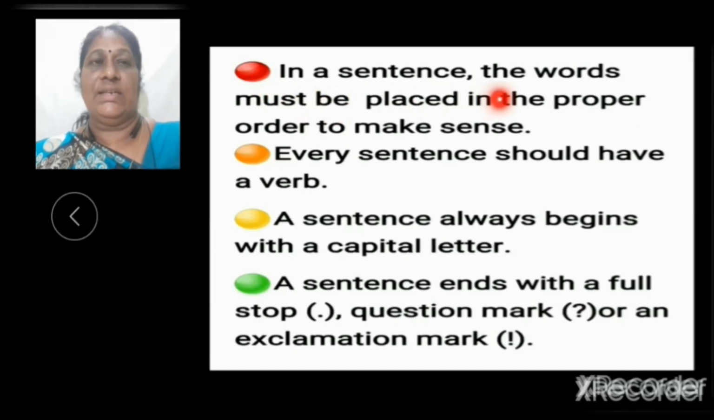In a sentence, the words must be placed in the proper order to make sense. Every sentence should have a verb. A sentence always begins with a capital letter. A sentence ends with a full stop, question mark or an exclamation mark.